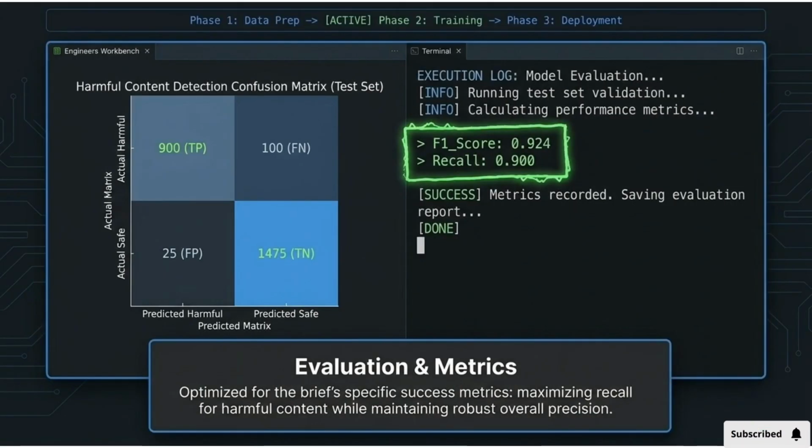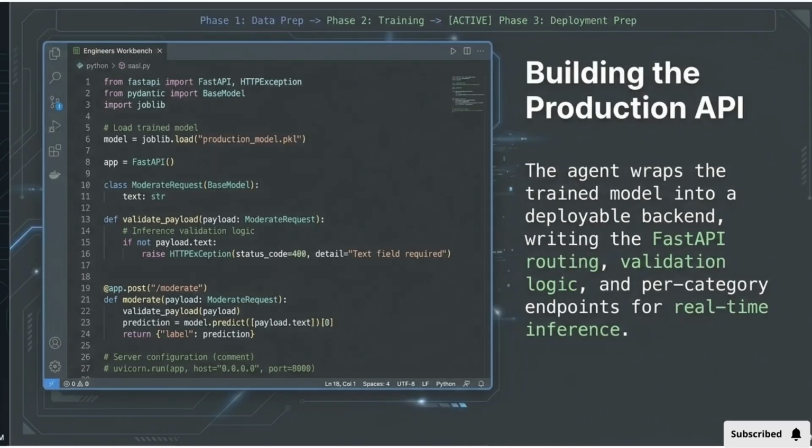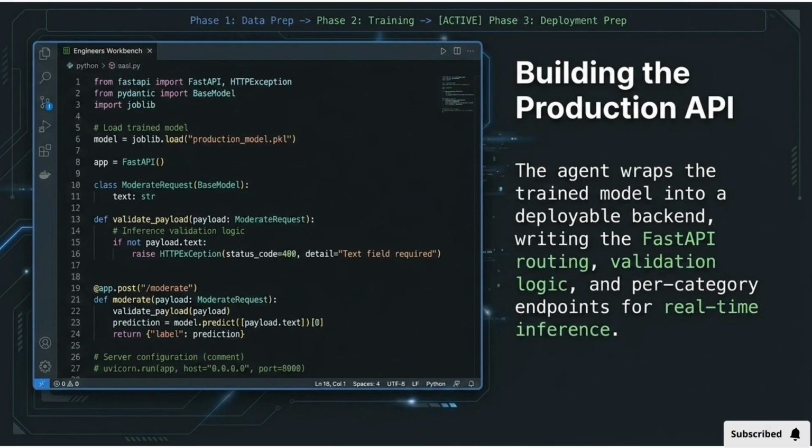Evaluation and metrics show the model is optimized for the success criteria, achieving an F1 score of 0.924 and a high recall of 0.900 for harmful content detection. Moving to deployment prep, the agent wraps the trained model into a deployable backend, writing the FastAPI routing and validation logic for real-time inference.